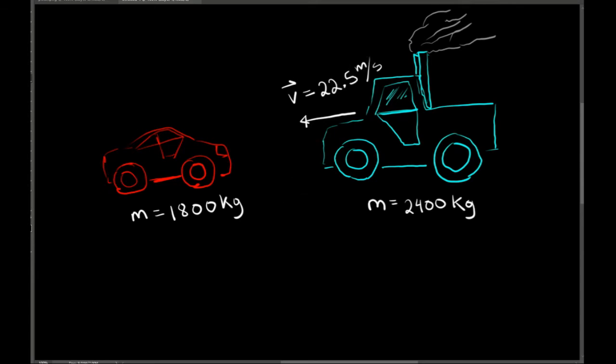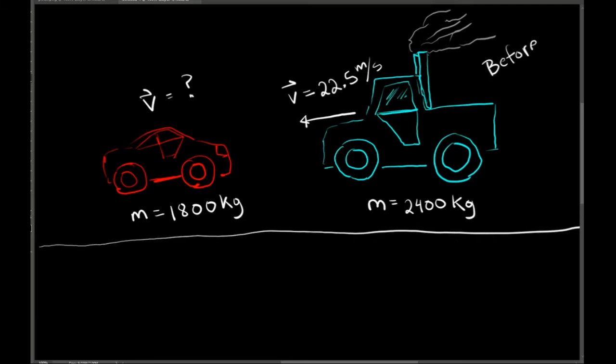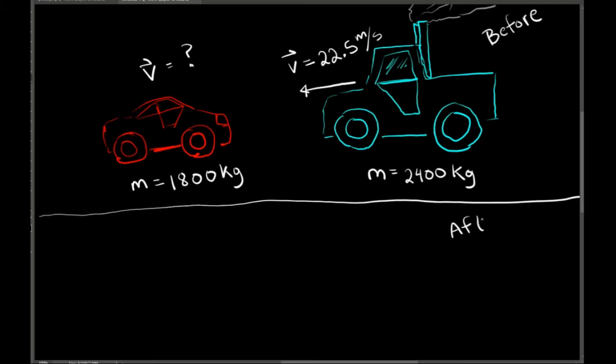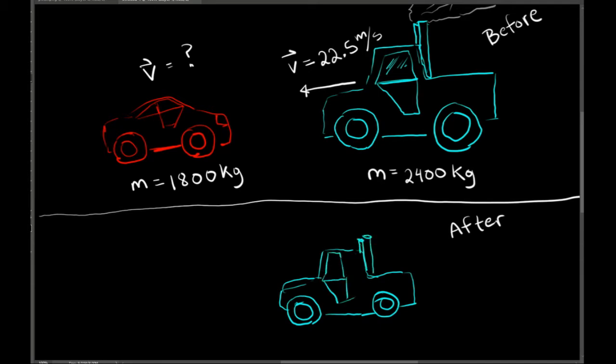Anytime I have a collision problem, I always want to draw a diagram of what my isolated system looks like before the collision and after the collision. Remember that the total momentum before and after the collision has to stay the same. It cannot change. After the collision, we'll still have the truck and we'll still have the car, and now they've basically combined into a single object.